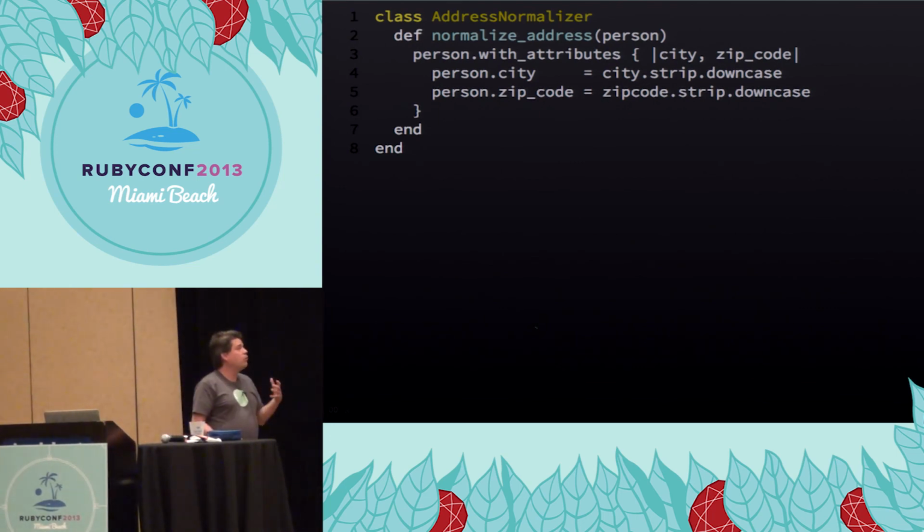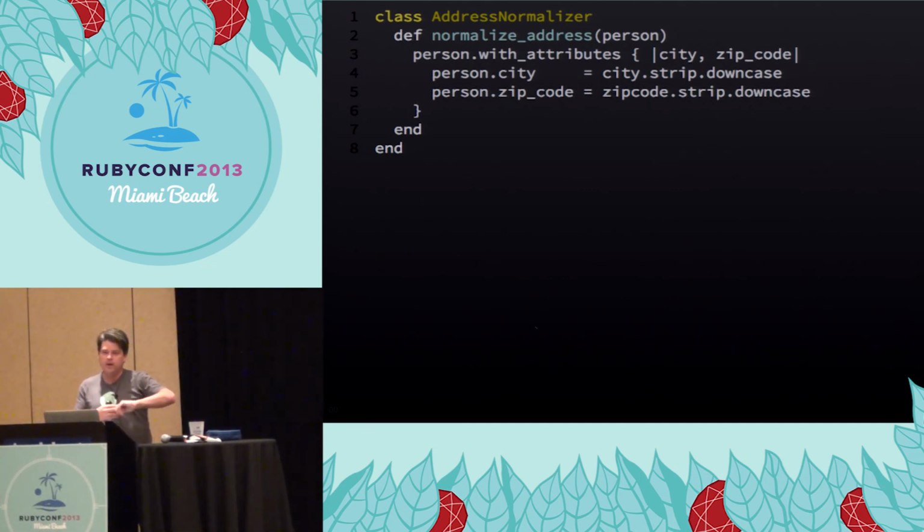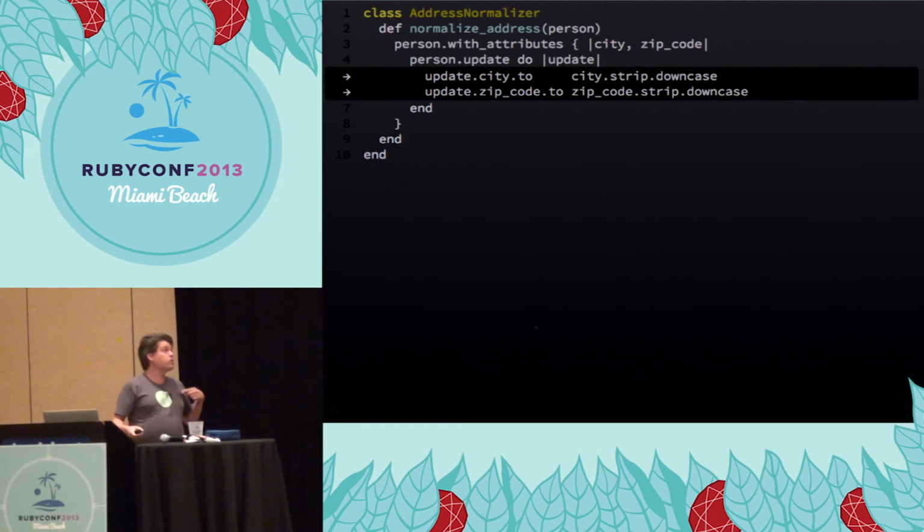Well, what if we follow along with our withAttributes concept, and make a method that records all of the changes a caller might want to make to us, and then we can decide what to do with that? Maybe that looks like this. Person has this update method, takes a block, and inside that block, we use the update object to record basically a bunch of requests of changes. I'd like to update the city to this, and so on.